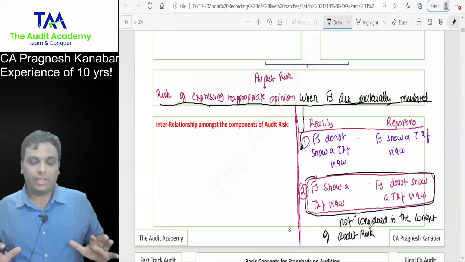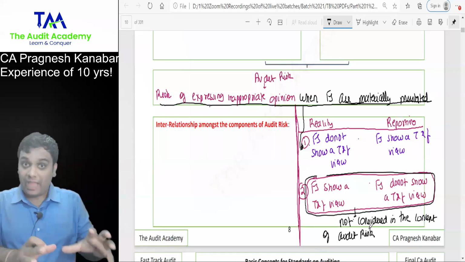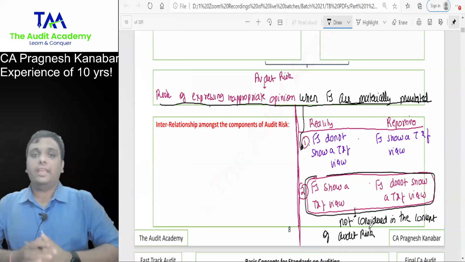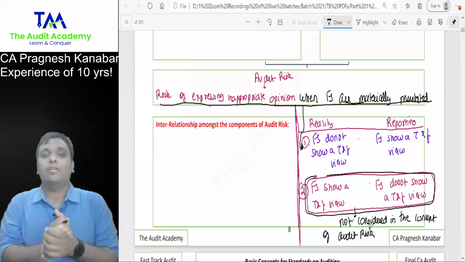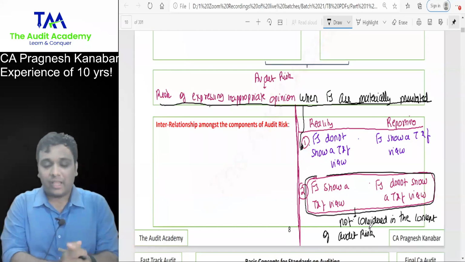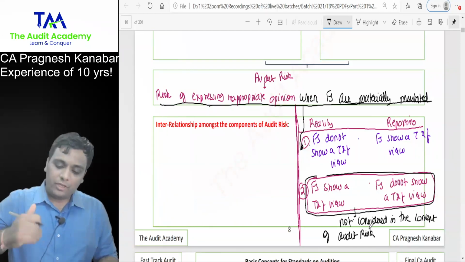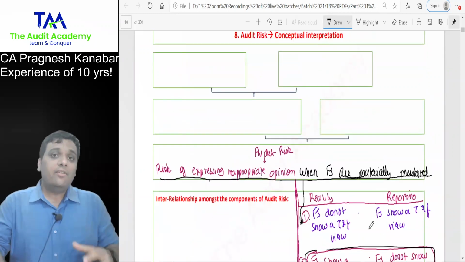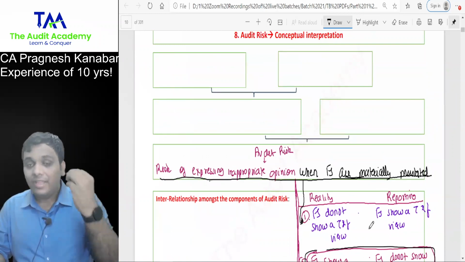Okay, one more time, because we have an important MCQ over here: audit risk is nothing but the risk of expressing inappropriate opinion when financial statements are materially misstated. That means the reality is that financial statements do not show a true and fair view, but you have written in the report that they show a true and fair view. Tell me, practically, when will this happen?